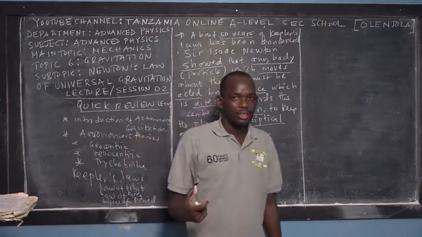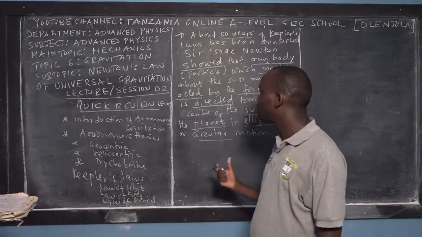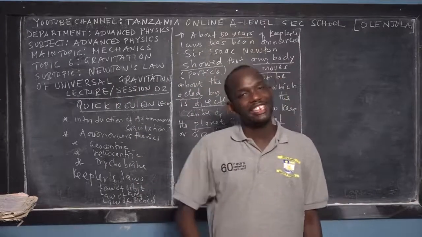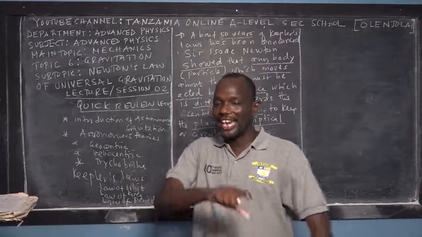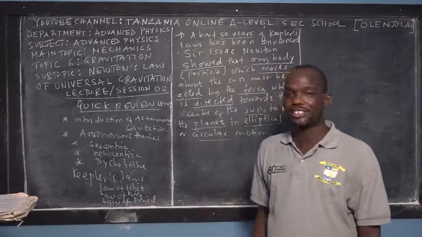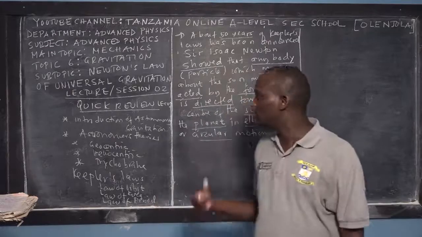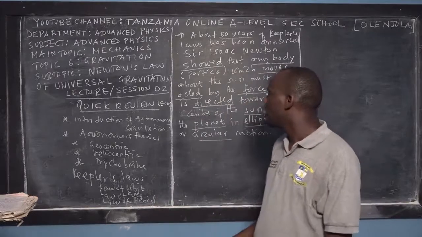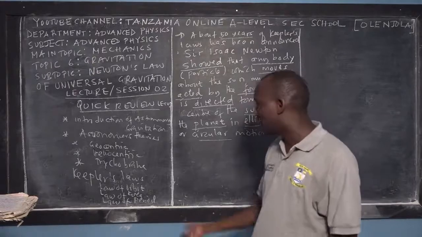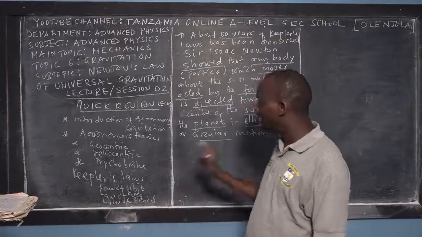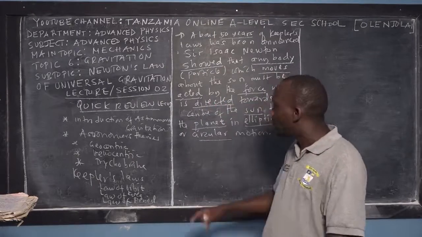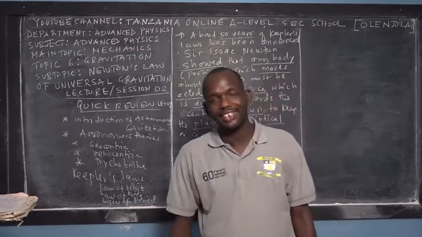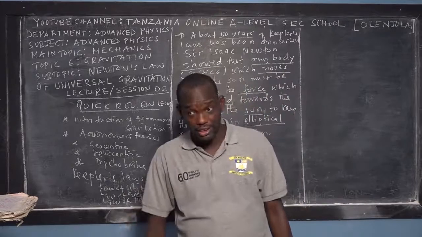What was the thinking of Sir Isaac Newton? First of all, he accepted all three of Kepler's laws. He didn't spend much of his time observing the motions of the planets, whether elliptical or circular, like these other astronomers. Kepler's laws helped him, telling him that the planets are the ones that revolve around the sun, and the sun is at one of the foci, right?